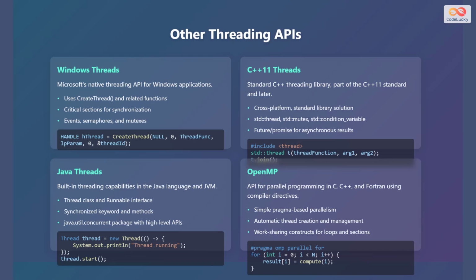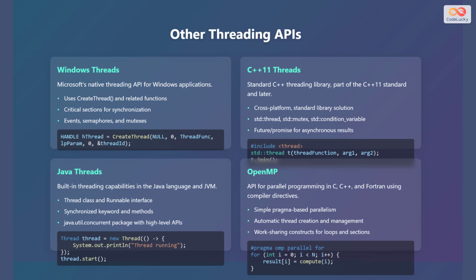The third application programming interface is Java Threads, which is built-in threading capabilities in the Java language and Java virtual machine. It uses the Thread class and Runnable interface, synchronized keyword and methods, and the java.util.concurrent package with high-level application programming interfaces. Here's a code example: Thread thread = new Thread(() -> { System.out.println("Thread running"); }); thread.start().